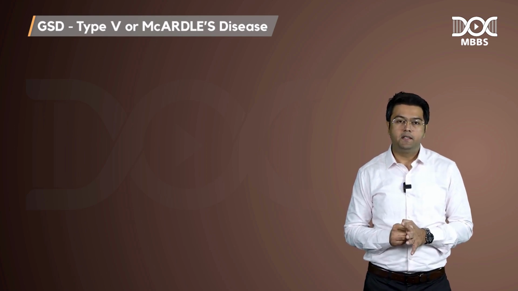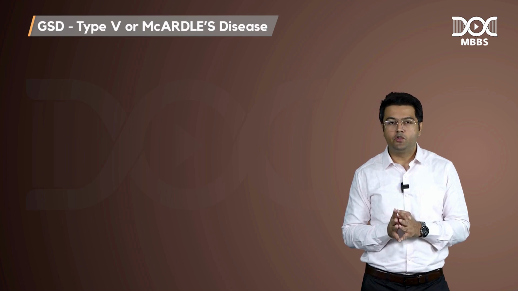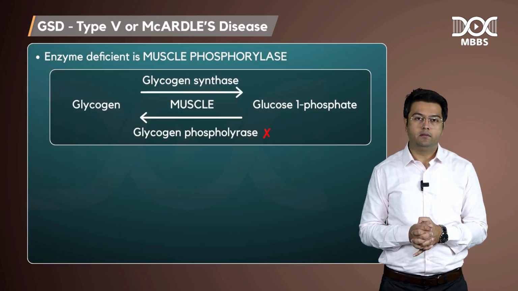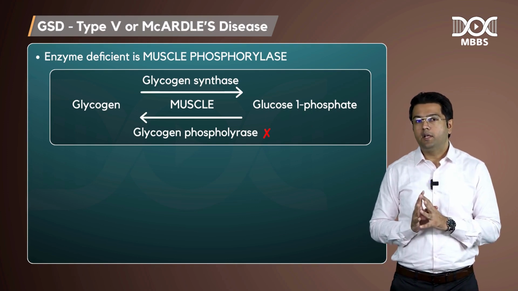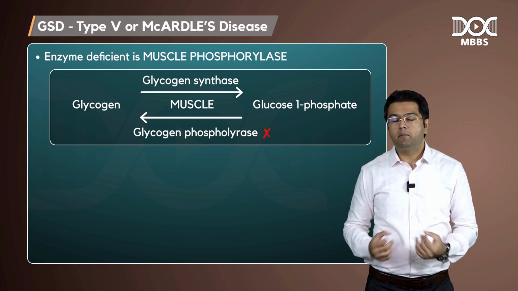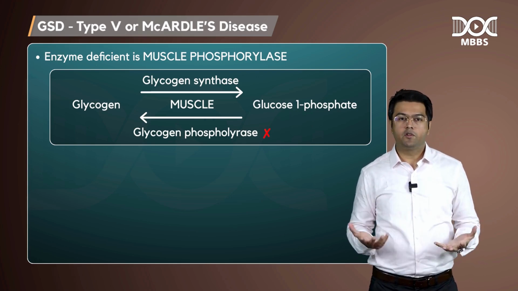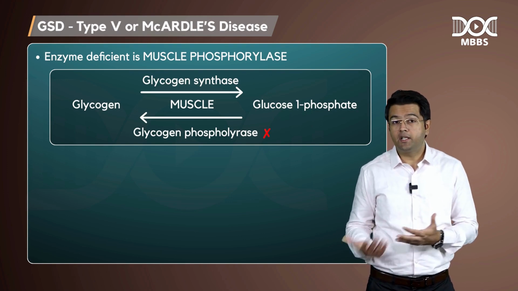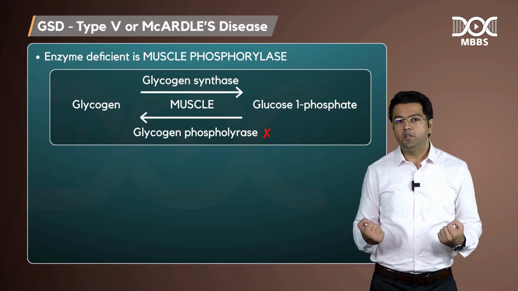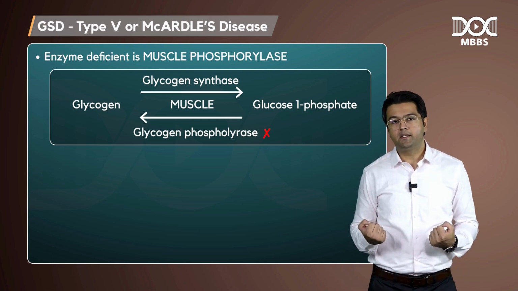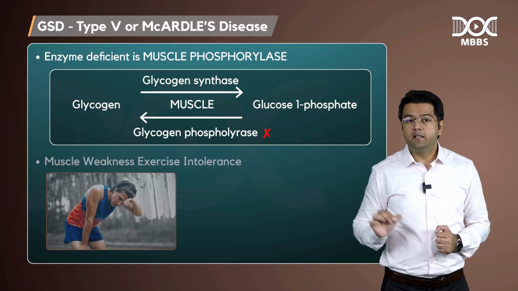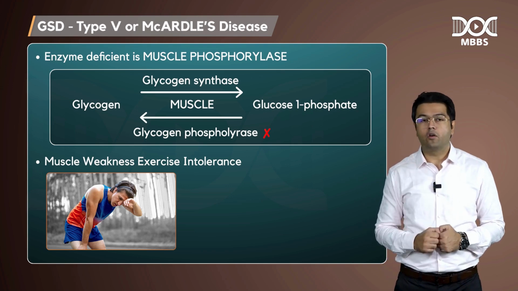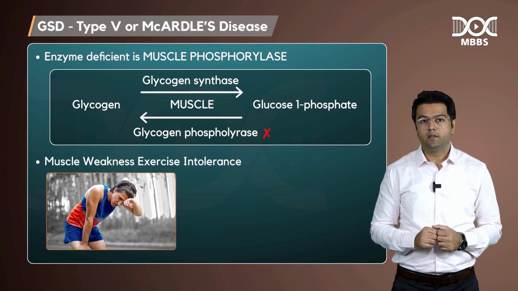McArdle's disease is due to a deficient enzyme, muscle phosphorylase. This patient is unable to use the muscle glycogen as a source of energy, because phosphorylase is the rate limiting enzyme for breaking glycogen to use as a source of energy in glycolysis. So when this patient does exercise, they are unable to do any exercise. Muscle weakness or exercise intolerance is the term that you have to look for in McArdle's disease.